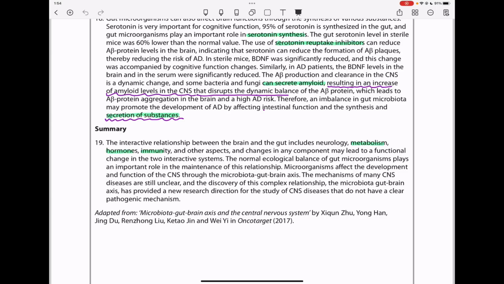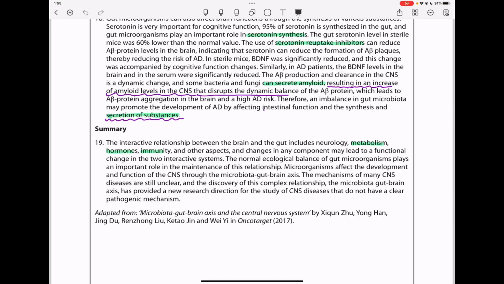Microorganisms affect the development and function of the central nervous system through the microbiota gut-brain axis. The mechanisms of many CNS diseases are still unclear, and the discovery of this complex relationship, the microbiota gut-brain axis, has provided a new research direction for the study of CNS diseases that do not have a clear pathogenic mechanism.